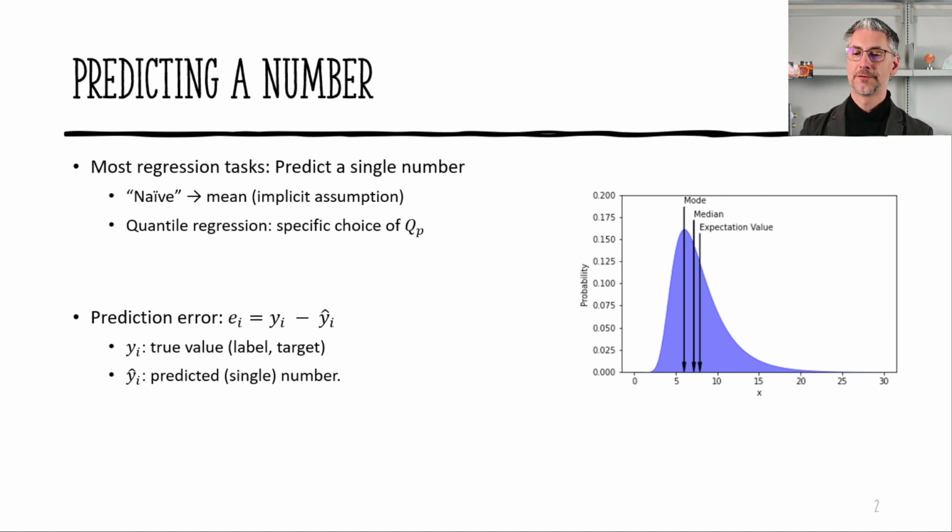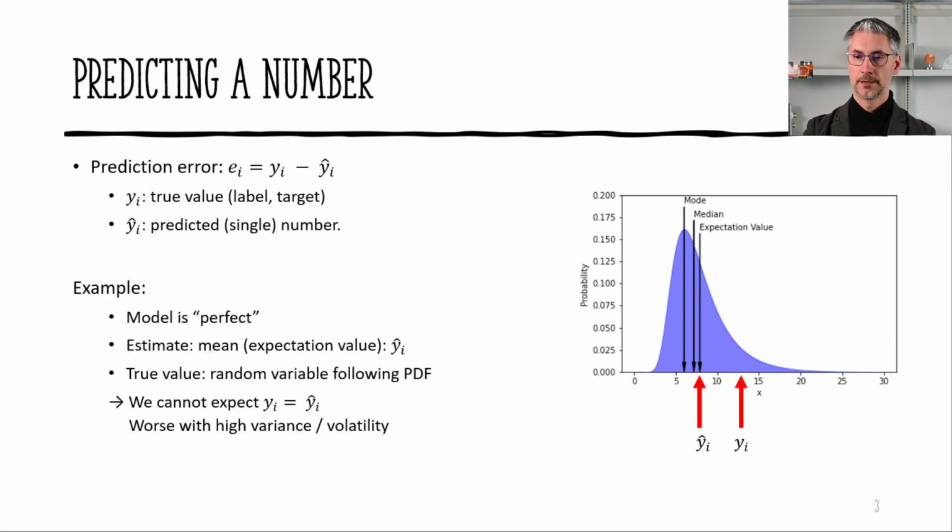So we can start by defining our prediction error. This is the difference between the true value y, the label or the target, and the predicted value y hat. And this is what you mainly see in many regression tasks. So assume that our machine learning model is perfect. We don't have anything to worry about that at this moment, so it's just an assumption. And let's stick with the naive model interpretation that the single number we get out from such a model is the mean.